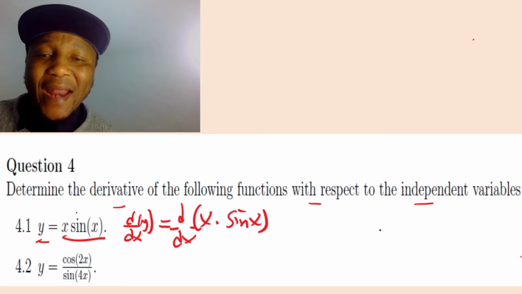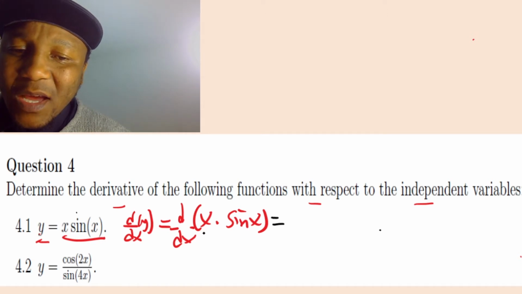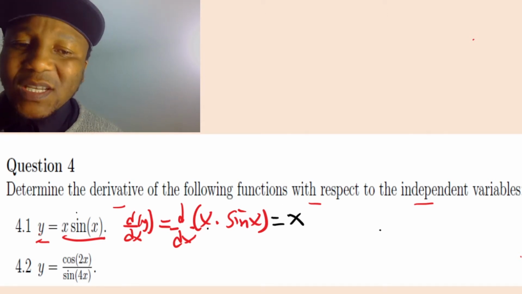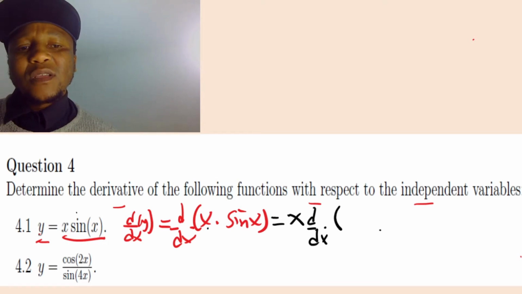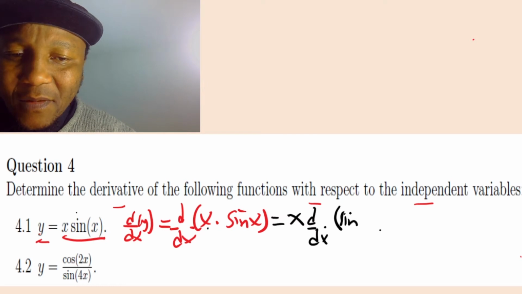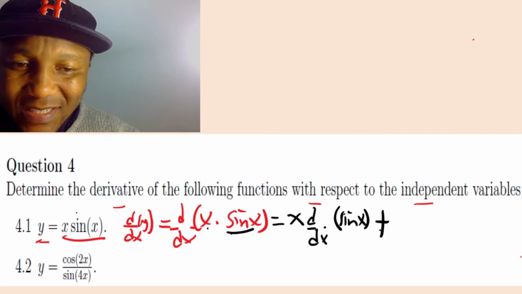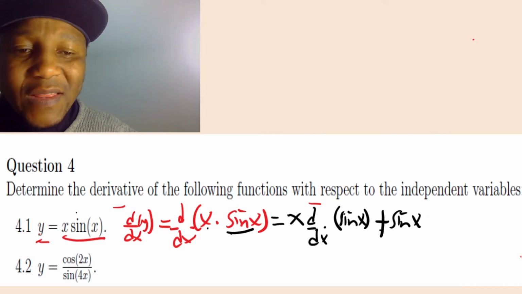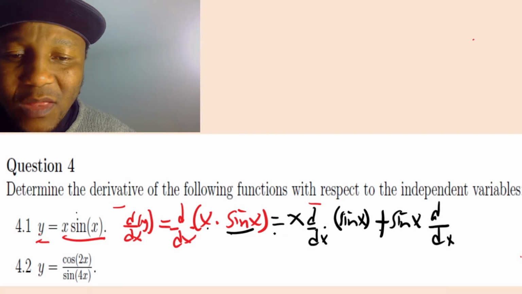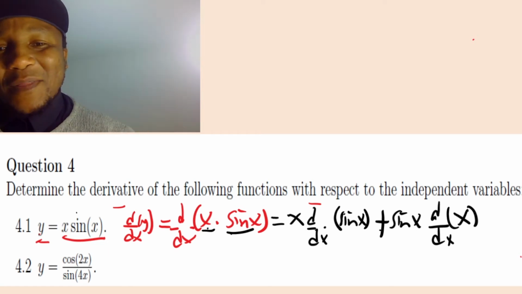So we have something called the product rule. How does the product rule work? Look, with the product rule, we write the first one as a constant and then differentiate the second one, which is sine x, and then you plus. Now write this one as a constant and then differentiate the other one. So you write sine x as a constant, and now we differentiate the x. Okay, so now this is easy.